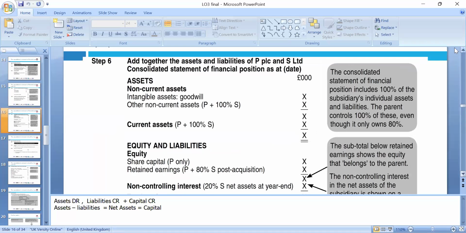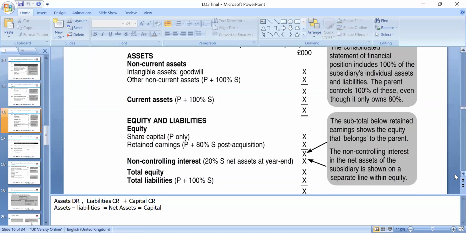Okay. Step 6, we need to look at the assets and liabilities. We look at the non-current assets, the intangible asset, which means goodwill, and then other non-current assets. We add them all, the parent and the subsidiary, 100% of the subsidiary and the parent. Goodwill we have calculated. Then the current assets, of the parent and subsidiary. If they have intra-company trading, we need to eliminate it accordingly, like one giving a loan to the other, one is the receivable and one is the payable, and we need to eliminate that.